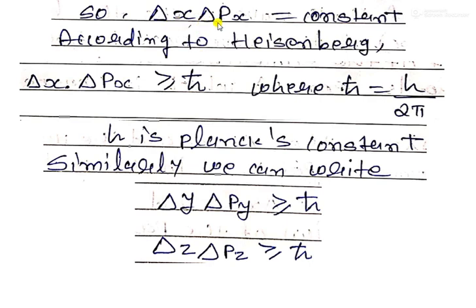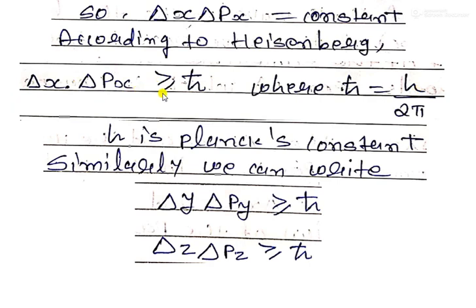So this is the general formulation: delta x delta px equals a constant, and according to Heisenberg it is greater than or equal to h cut, where h cut is h upon 2 pi and h is the Planck constant.